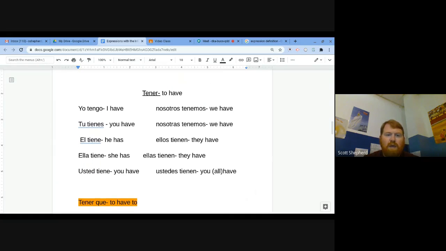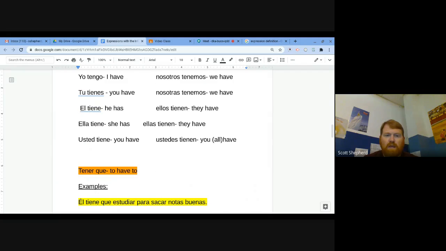If we put que after tener, then it doesn't mean just to have, it means to have to, like you have to do something. Examples: él tiene que estudiar. He has to study. Estudiar is the infinitive or the unchanged verb. Él tiene que estudiar para sacar notas buenas.